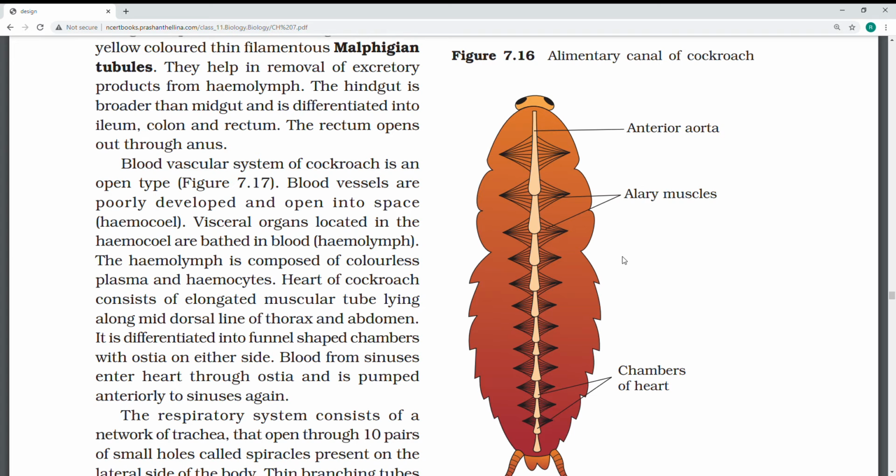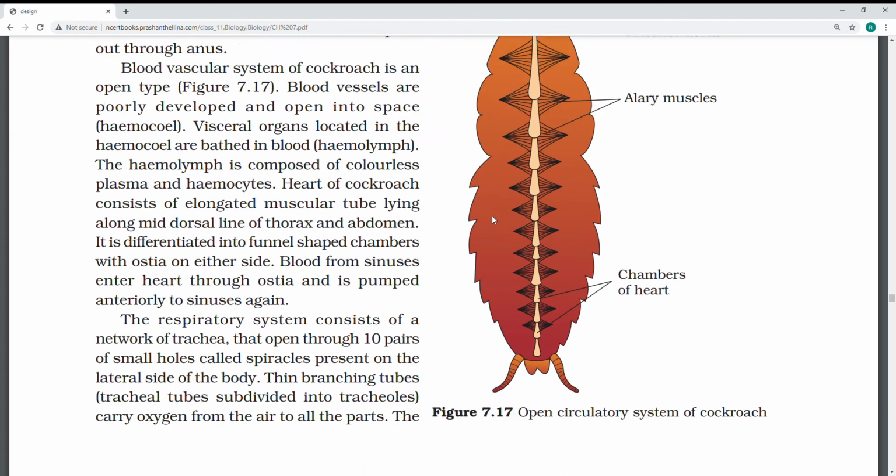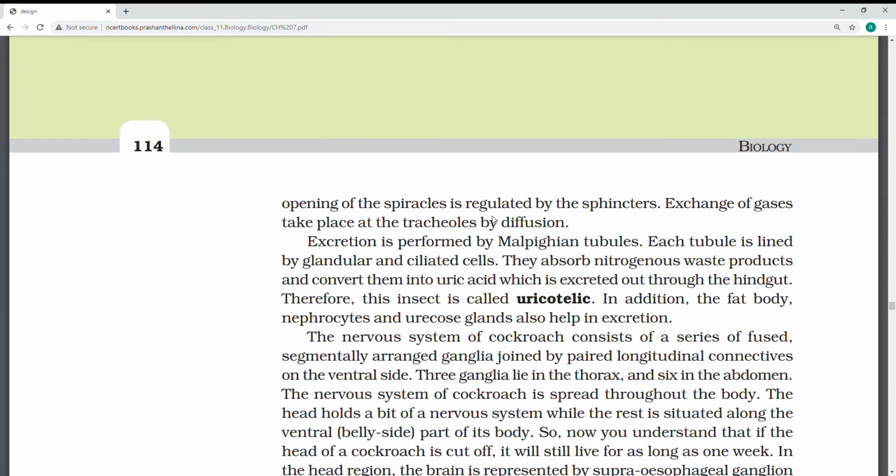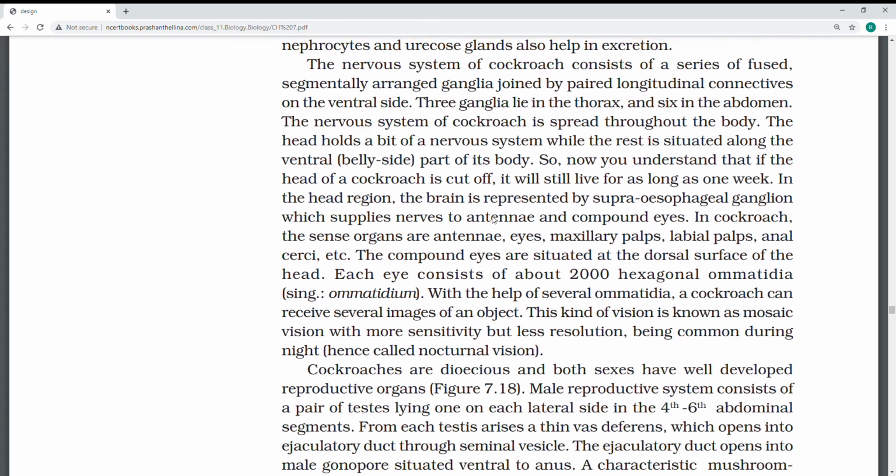Heart will be the pumping organ. These contain a dorsal diaphragm. So the heart has 13 chambers. I told you, 3 will be in the thorax and 10 chambers in the abdomen. See the thorax, which has long hearts up, and down it has a complete 10 chambers present. So from the heart, aorta and perineural sinus, from there perivisceral sinus and pericardial sinus. So the respiratory system, they haven't mentioned in detail, and the nervous system also they didn't complicate.